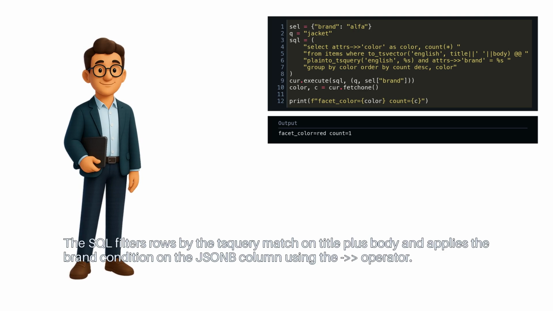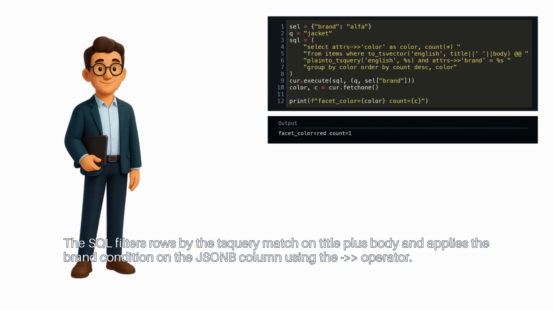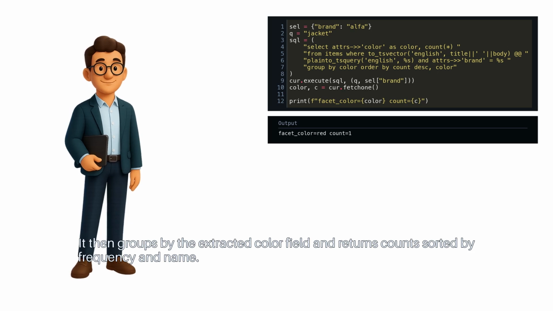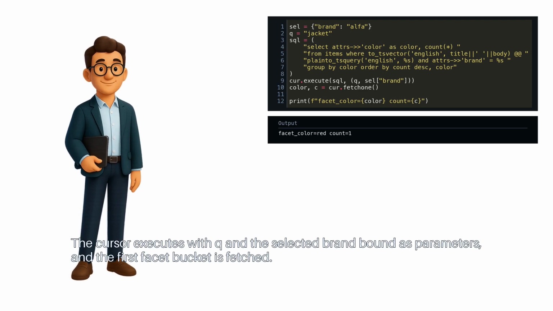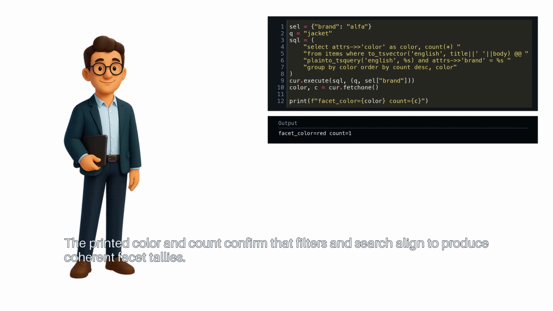The SQL filters rows by the tsquery match on title plus body, and applies the brand condition on the JSONB column using the ->> operator. It then groups by the extracted color field and returns counts sorted by frequency and name. The cursor executes with q and the selected brand bound as parameters, and the first facet bucket is fetched. The printed color and count confirm that filters and search align to produce coherent facet tallies.